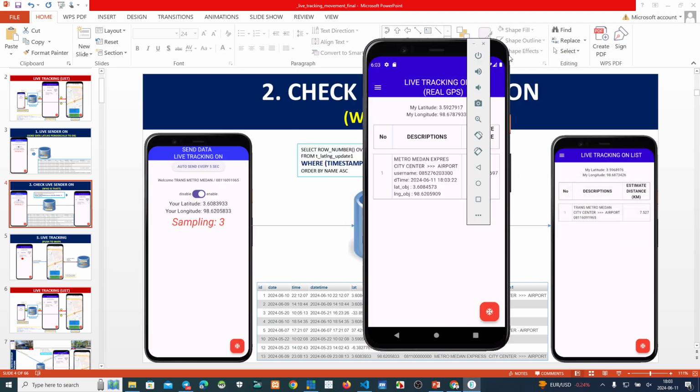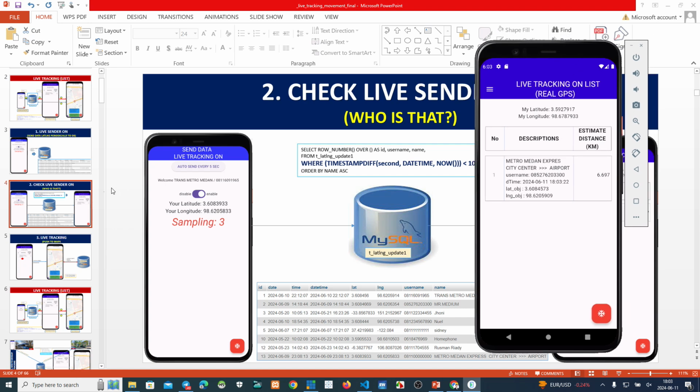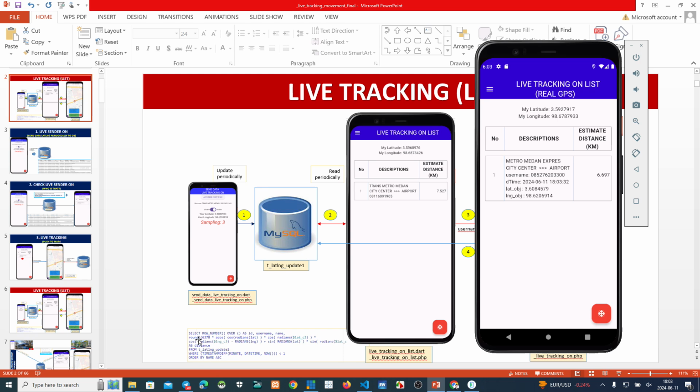Okay, now how to calculate this? I just put on my presentation the formula, how to say the rumus, to calculate the distance from one point to another point. Okay, and then next I can show you.